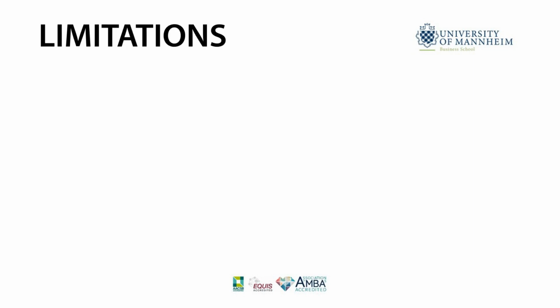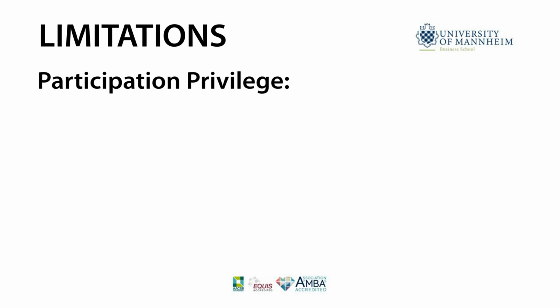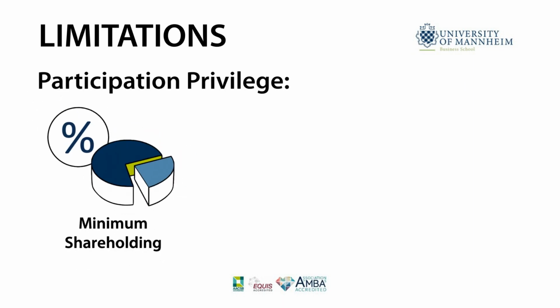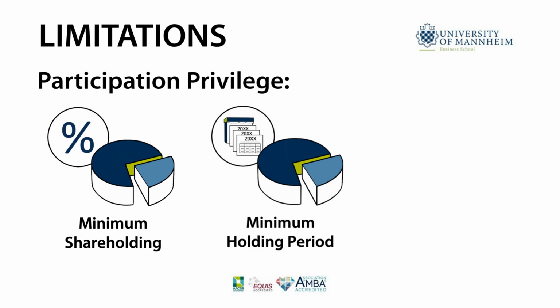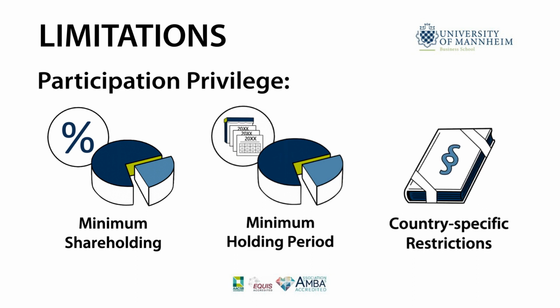Some countries apply limitations to the participation privilege. For instance, the participation privilege can require a minimum shareholding, or a minimum holding period. Sometimes other country-specific restrictions can apply. Hence, neither method assures the full mitigation of double taxation but rather just reduces it.